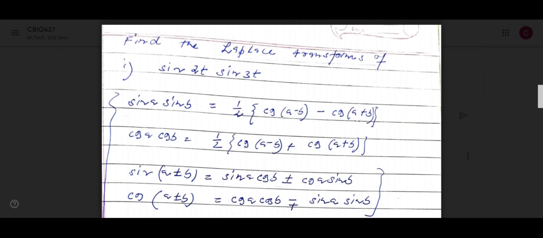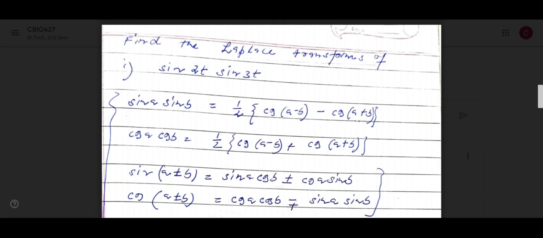See this, you have to know sin 2t, sin 3t. Sin A sin B, do you remember the formula? You cannot directly find out the Laplace transform of this one. So we have to use that formula. Sin A sin B formula is half of cos of A minus B minus cos of A plus B. So here our A is 2t and B is 3t.